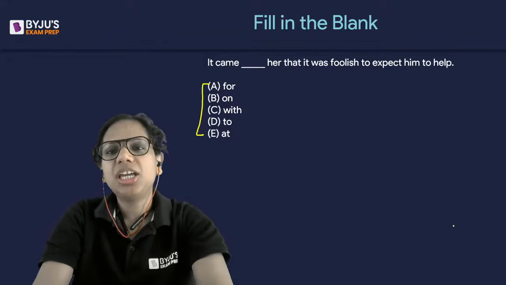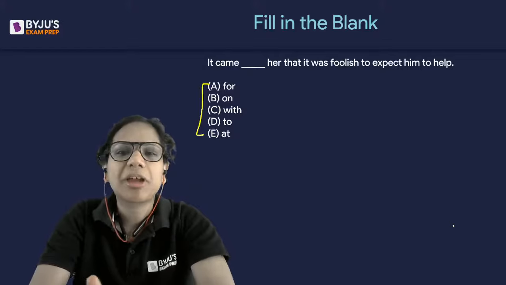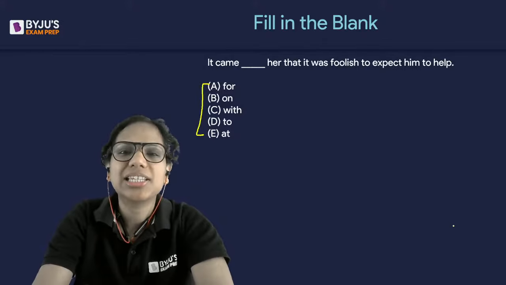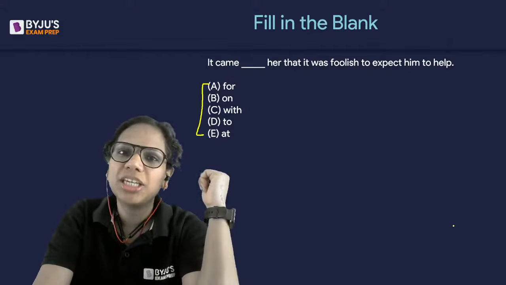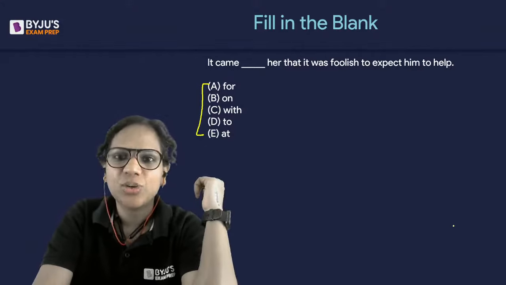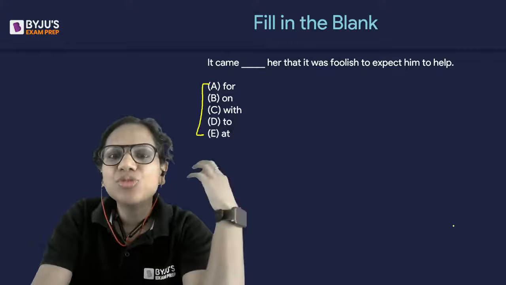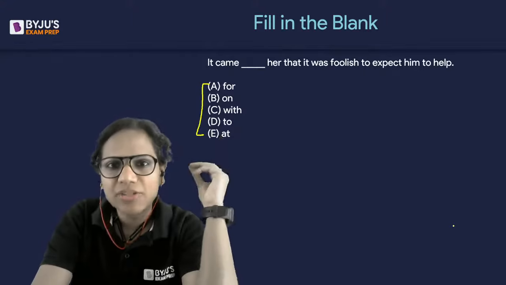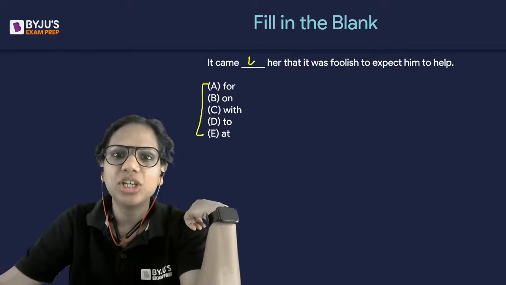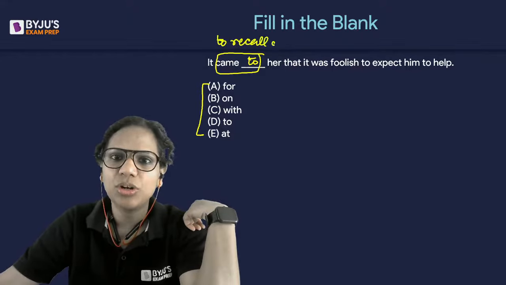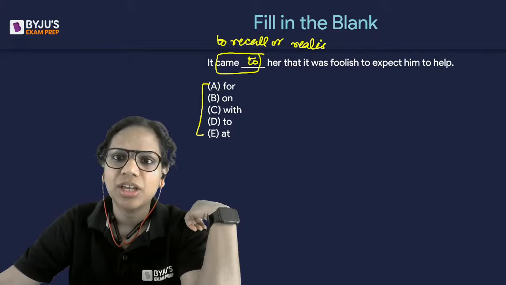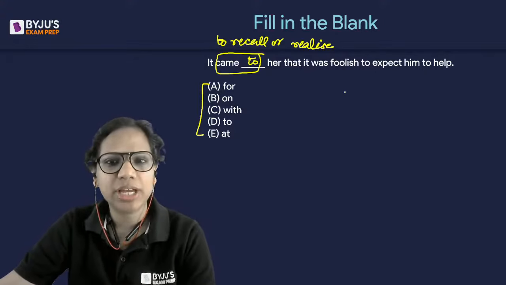Okay. It came dash her that it was foolish to expect him to help. So she realized this when something comes to you. Oh, it just came to me. I have forgotten my key at his house. So when something comes to you, you suddenly recall it or you have a sudden realization. So to recall or to realize, that is the meaning. To recall or realize that it was foolish to expect him to help.